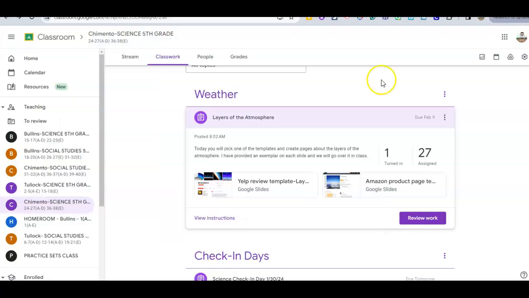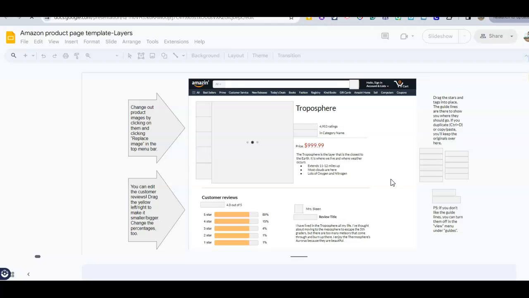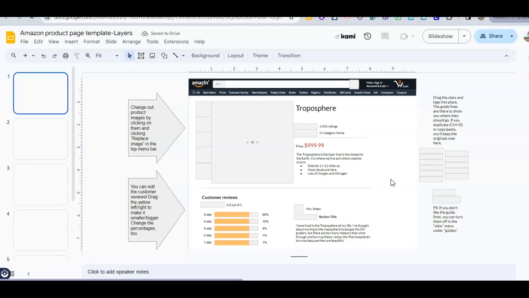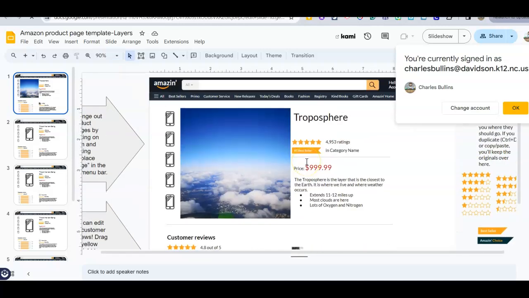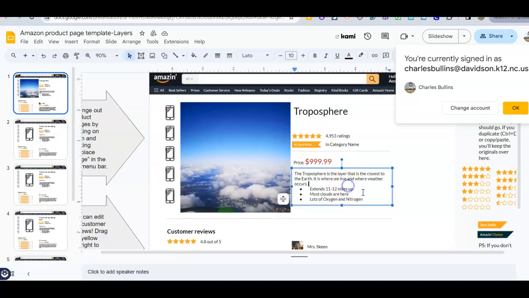All right, so let's take a look at the Amazon product thing. I had to work a little bit harder on this one than I did the other one. It wasn't as easy for me. All right, troposphere. I know I'm in the troposphere. This is where weather occurs. How did you get the price? I don't know. I just made it up. There's not really anything. Now, right in here is probably the most important part. The troposphere is the layer that's closest to the Earth. That's correct. That's in our notes. It's where we live and where weather occurs.